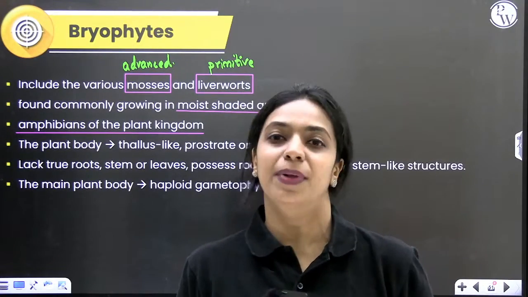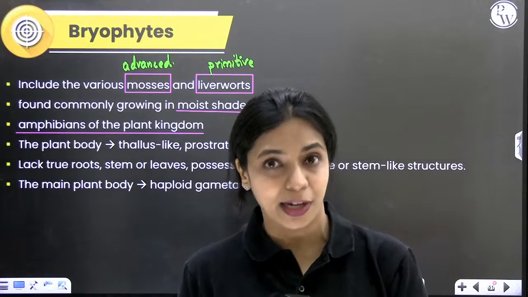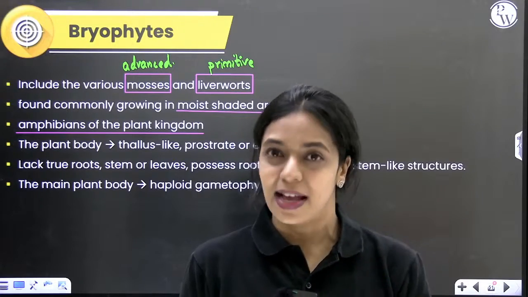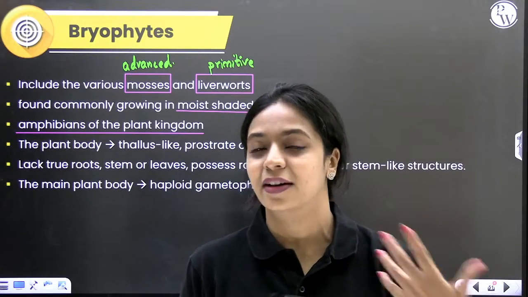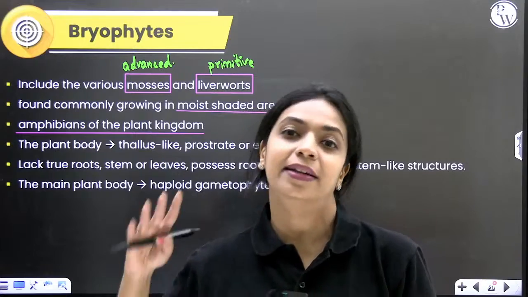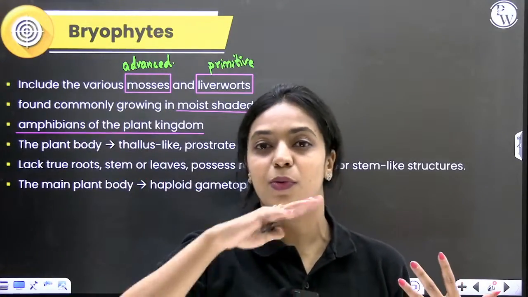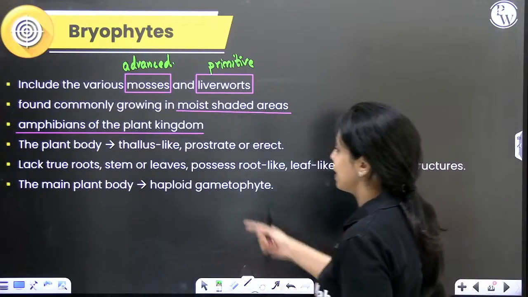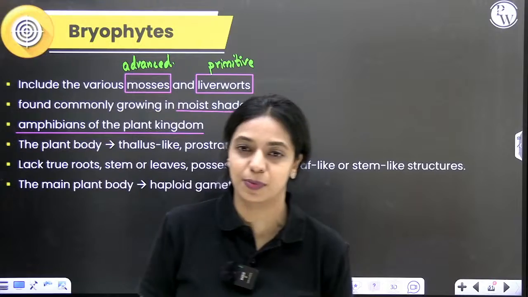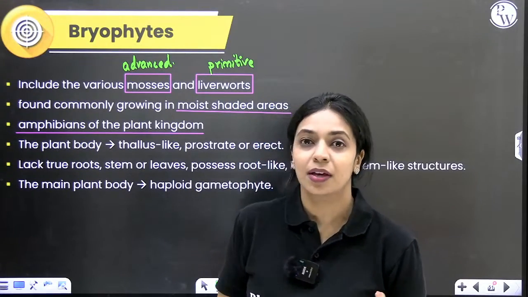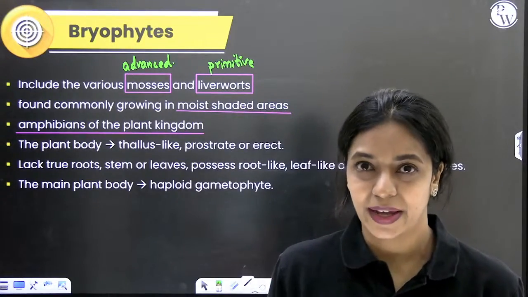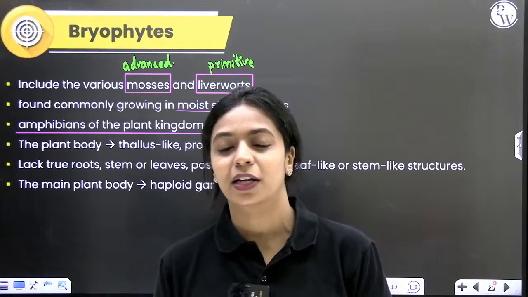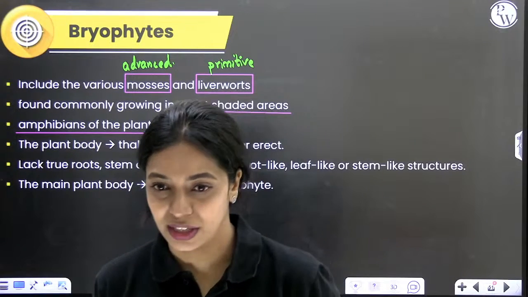Very similarly, even in bryophytes, though they survive on land, though they are terrestrial plants, they require water for fertilization, because the male gametes have flagella. The male gametes are released into the external environment, and those flagellated male gametes swim in the film of water, find the female gamete and fertilize it. Because water is required for fertilization, very similar to amphibians, we call them amphibians of the plant kingdom. Most people think amphibians can live on water and land, and that's why even this can live inside water and on land, but that's not why we call it amphibians of the plant kingdom. It's also because they require water for fertilization.